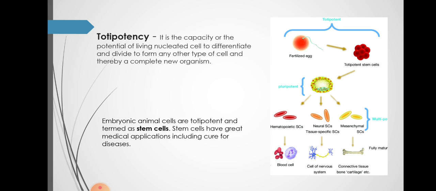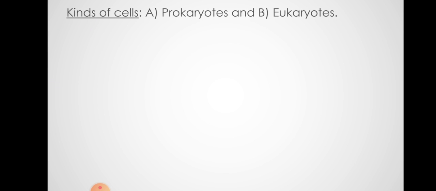Embryonic animal cells are totipotent and they are termed stem cells. Stem cells have a great medical application, including cure of diseases like cancer. So totipotency is the ability to divide and form any type of cell, and it is restricted in humans to the embryonic condition. Then there are two basic kinds of cells, prokaryotes and eukaryotes.